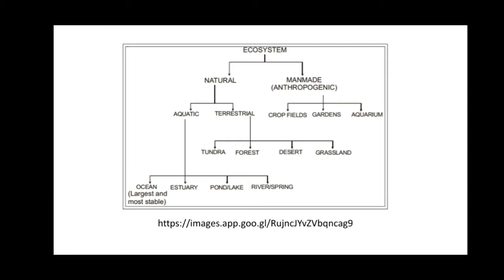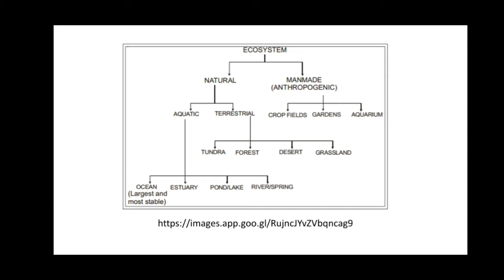Okay, and in natural ecosystem there are mainly two types, that is aquatic ecosystem and terrestrial ecosystem. In aquatic ecosystem we have the ocean ecosystem. The ocean is the largest and the most stable ecosystem. After that, estuary ecosystem, pond or lake, river and spring. And in the terrestrial, tundra, forest, desert, grassland. These are the different types of ecosystem.